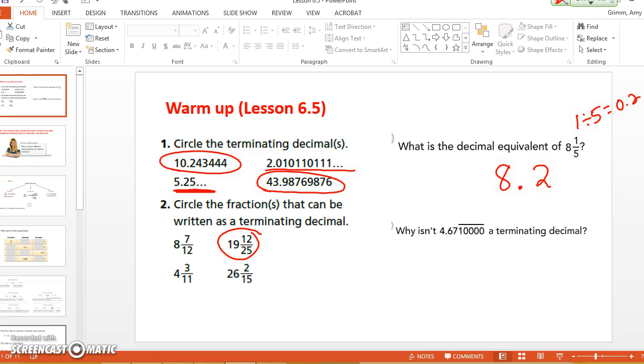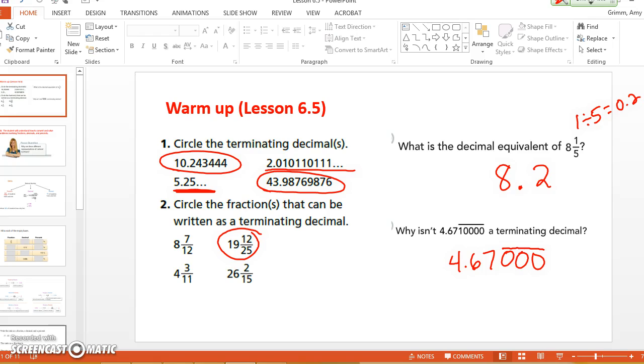Okay, the bar does mean that. They're looking for something a little bit else, because look at all those zeros. Yes? Zero doesn't affect the number, so which number makes this one tricky? Jenna? Okay, but if they would have written it like this, they're trying to get at something a little bit. Is that terminating? Yes, it is. Yeah, that would be terminating.